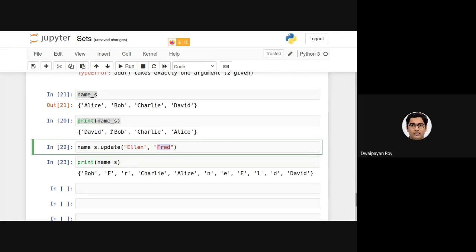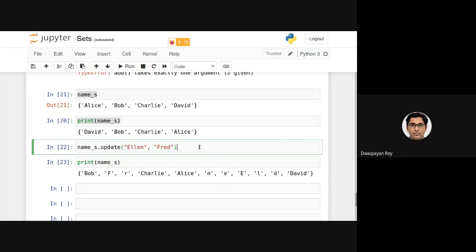After executing this, it added capital E once, of course once, since a set does not allow duplicates. So once L, then small e, small n, then capital F, small r, small e is already there, and small d.